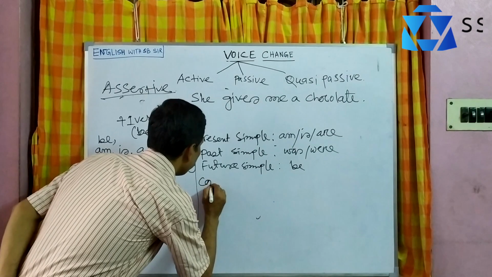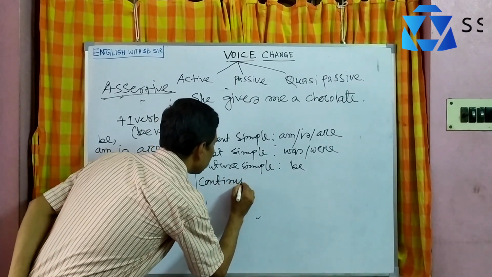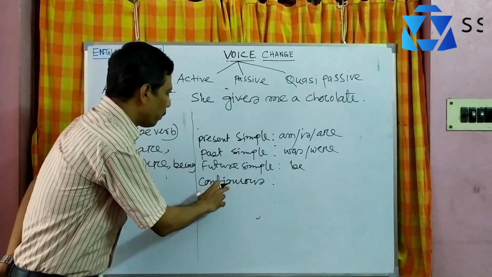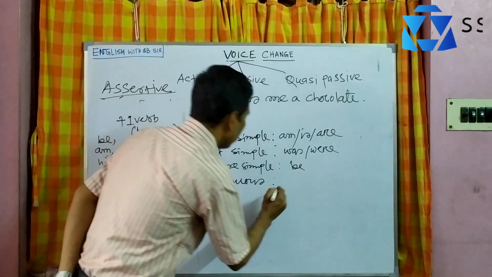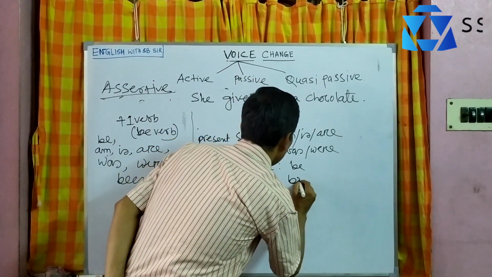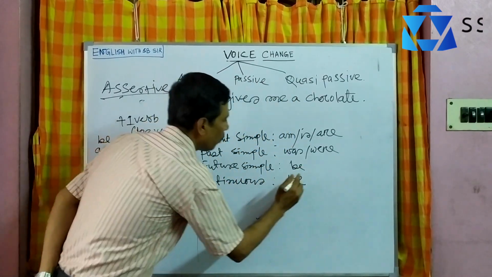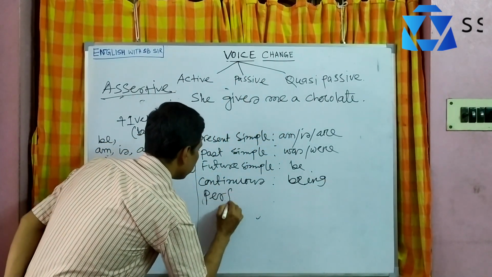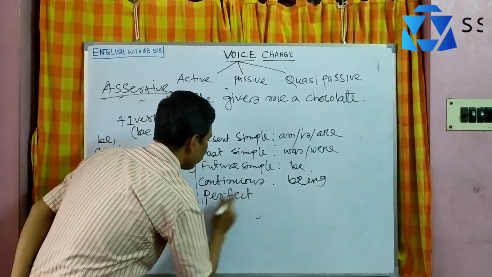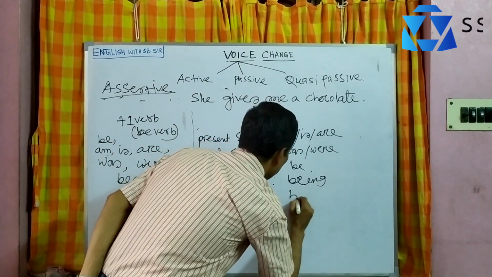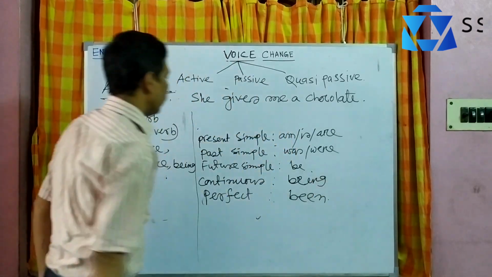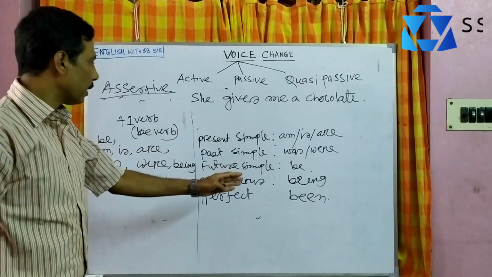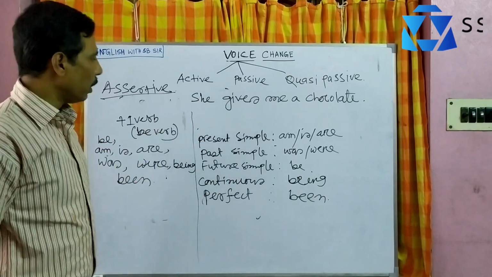And continuous, all types of continuous. If the tense is continuous, either present continuous or past continuous, you should only use being. Be continuous, as it is continuous, so be plus ing: being. If the sentence is in a perfect tense, that means present perfect, past perfect or future perfect, it should be been. That means class 1 verb is most important. You should at first identify the tense, then use the verb according to the tense and the subject.